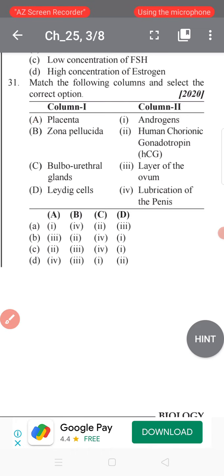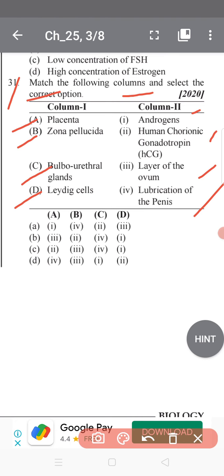As we know, the placenta secretes human chorionic gonadotropin, hCG. The zona pellucida is the layer of the ovum, the primary egg membrane secreted by the secondary oocyte.